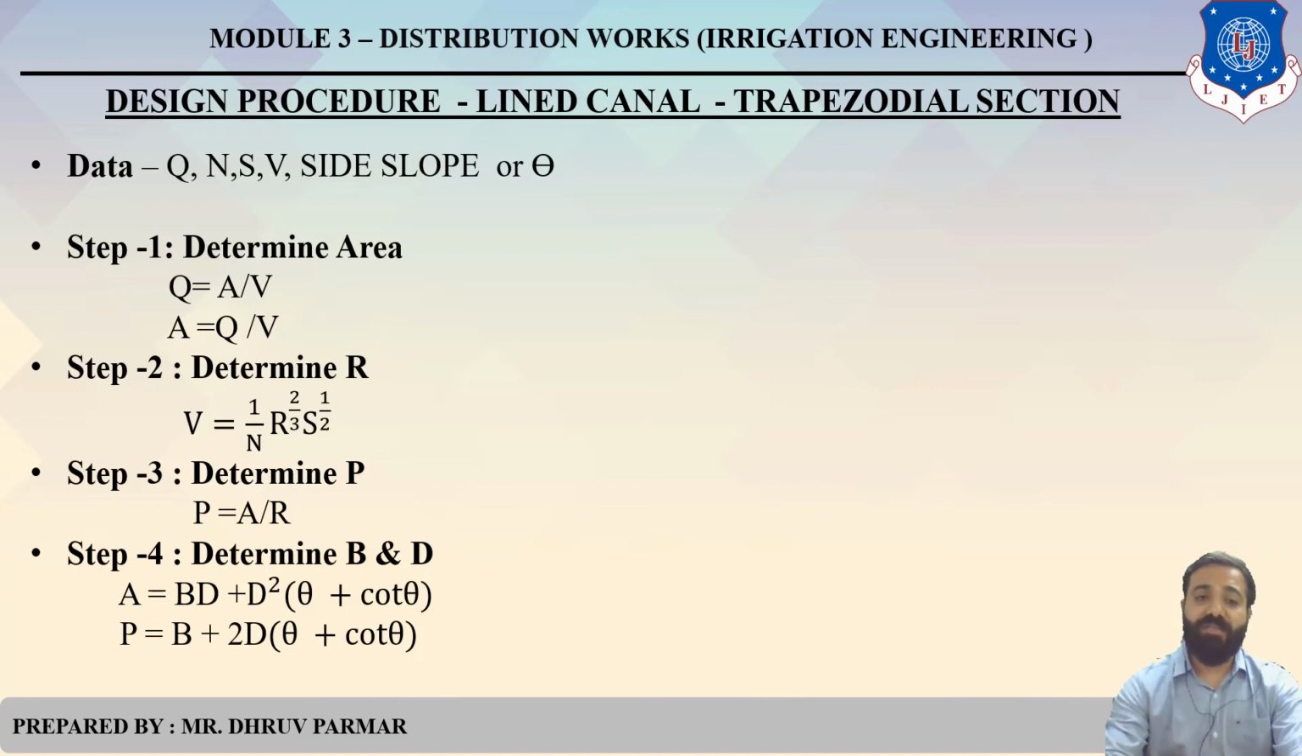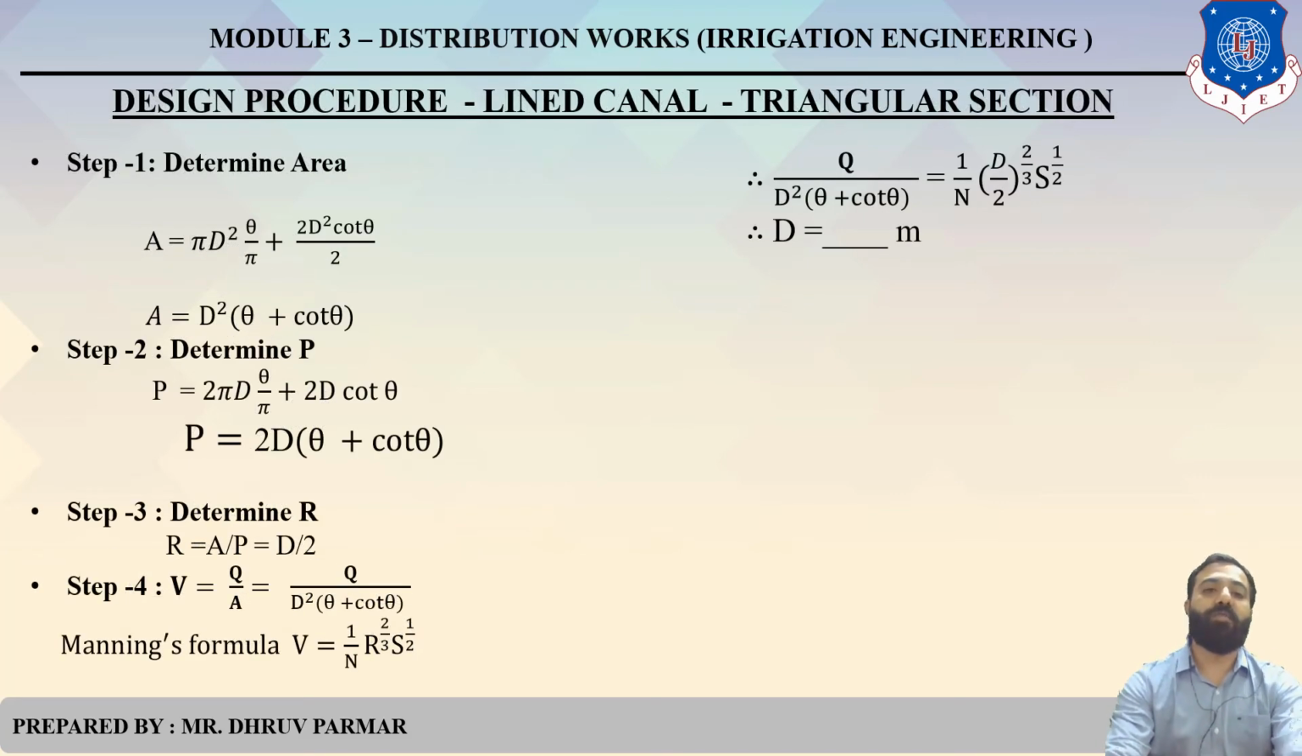This is the formula in terms of theta. Area is BD plus D square, bracket theta plus cot theta. For perimeter, B plus 2D, bracket theta plus cot theta. Clear? And the procedure is the same as for the triangular section.